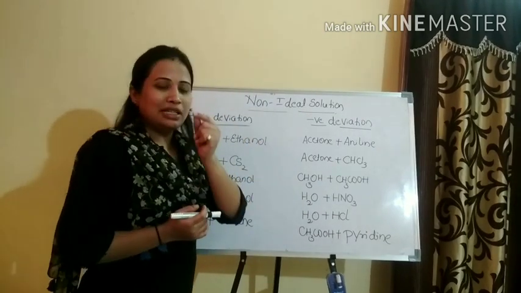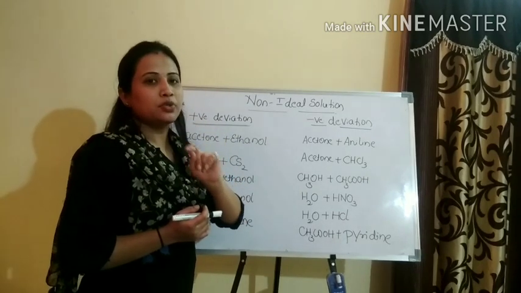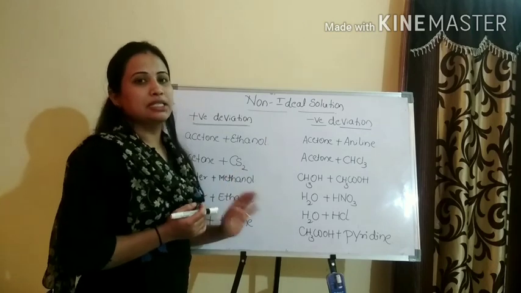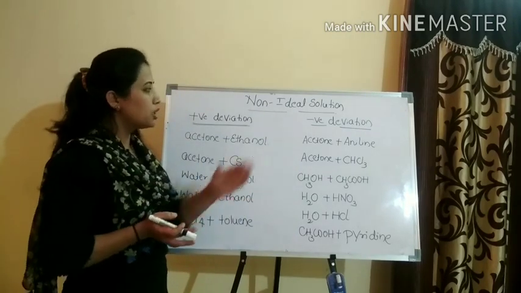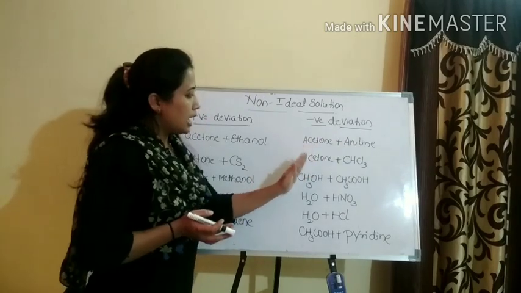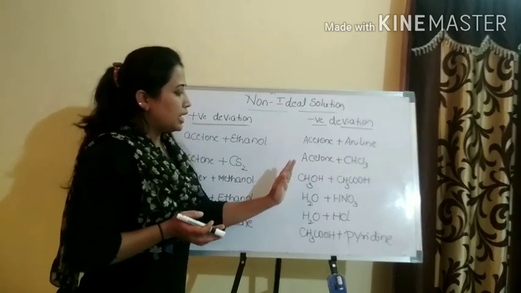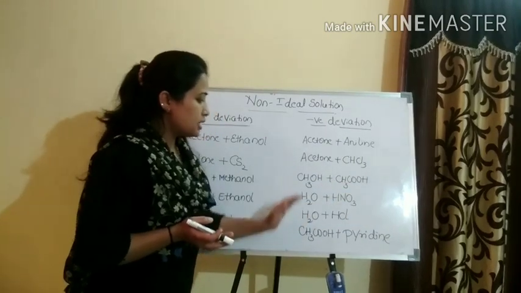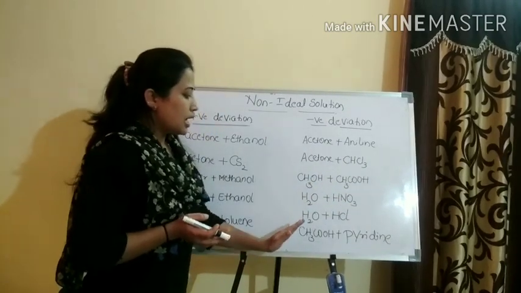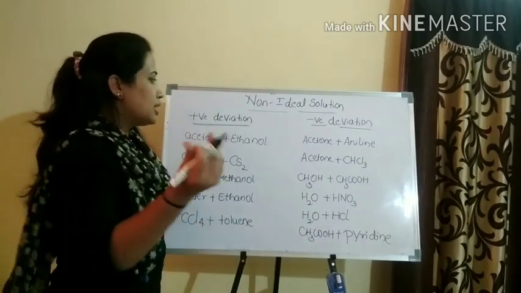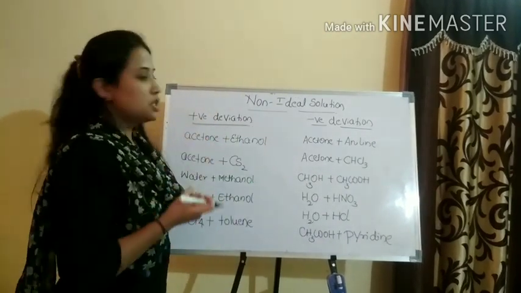Okay, so there is a little bit of a hint I can give, through which you can remember the examples in an easy way. So let us go through that one. For the negative deviation, it is acetone plus aniline, acetone plus chloroform, methyl alcohol and acetic acid, water plus nitric acid, water plus HCl, acetic acid and pyridine. So these are examples. There is a simple way by which you can remember some examples.